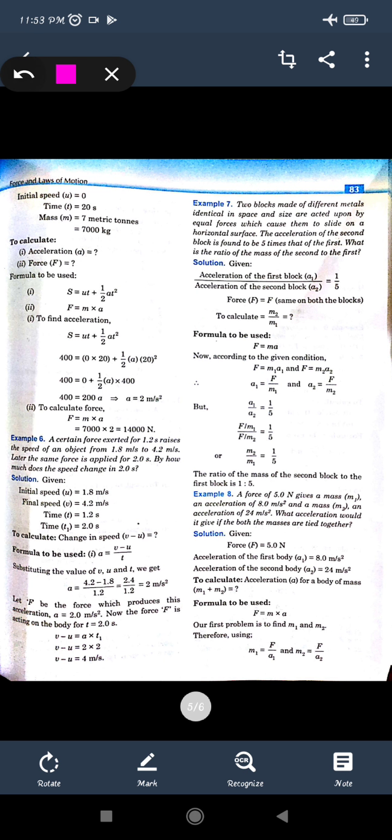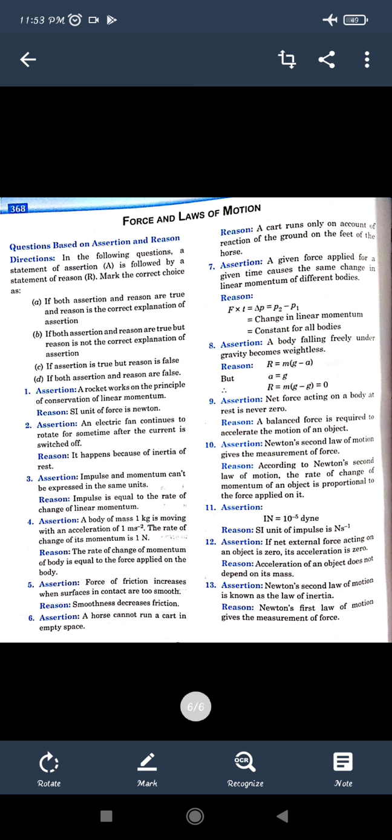So this is a kind of MCQ for your numericals, right? This is a kind of numerical from where you will get the question. You have to take out the correct option by solving the question. Here we are going to see assertion and reason. What does assertion and reason mean? Two statements will be given in the question. The first one is the assertion, that is the positive statement, and the other statement is given as the reason, which is the reason for that positive statement. You have to check whether this reason is the correct explanation for the assertion or not.